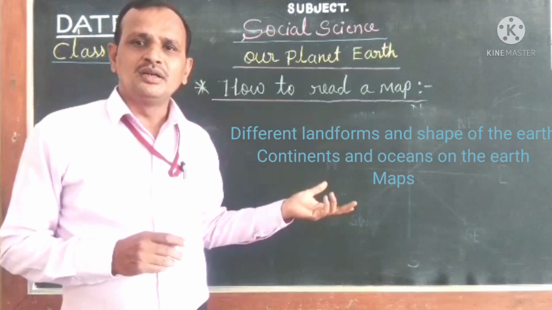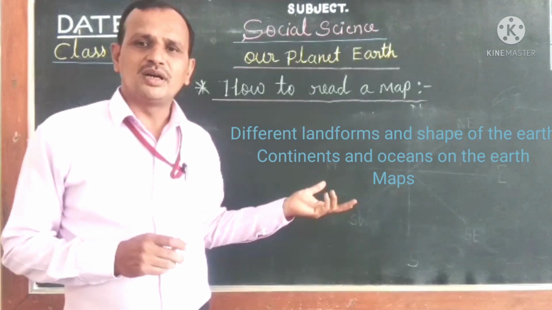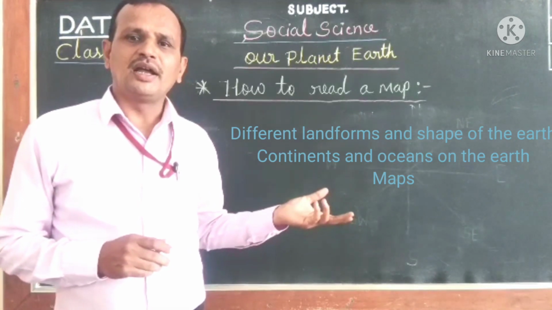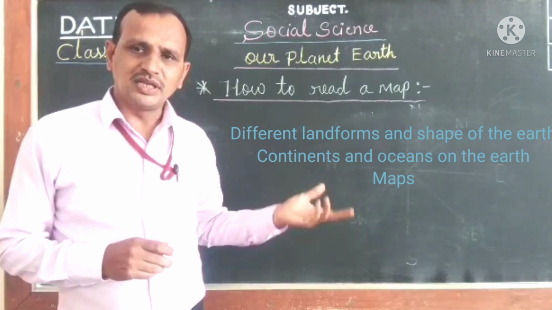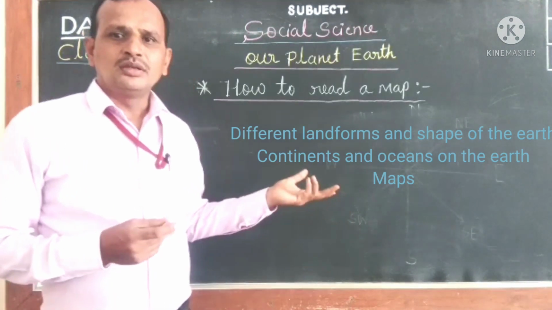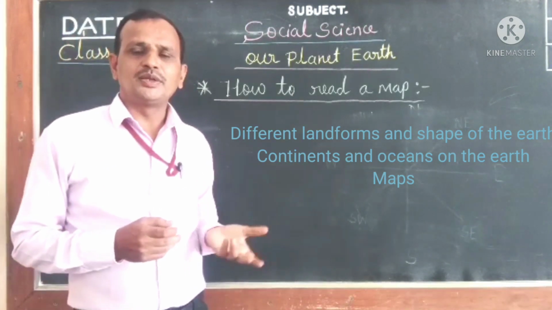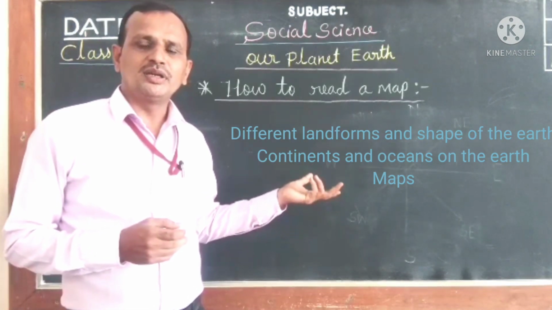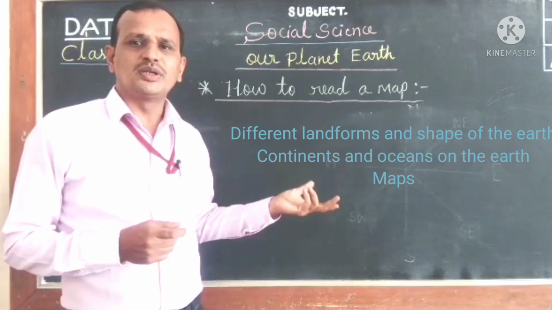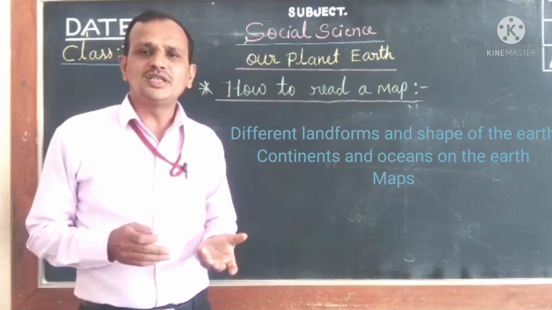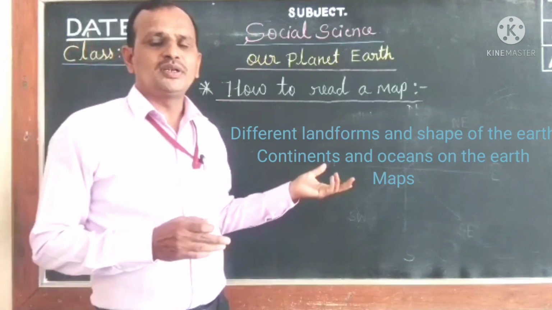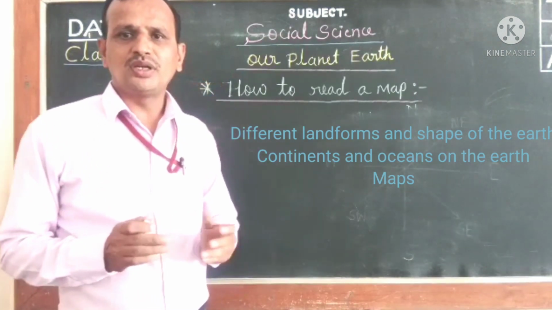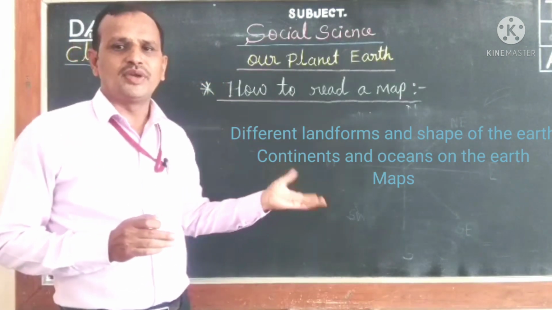A map is a representation or drawing of the earth's surface or part of it drawn on a flat surface according to scale, and it is represented in 2 dimensions, and different types of maps. And in today's class we have discussed the important aspects or elements of the map, and these are very important to understand a map. So in this way we have discussed all the topics very clearly, and I hope you have understood all these topics very well.